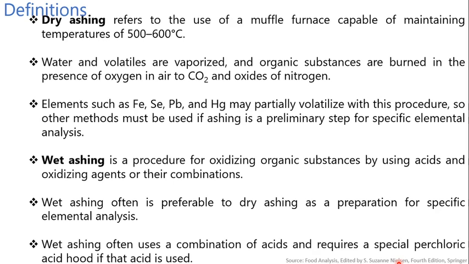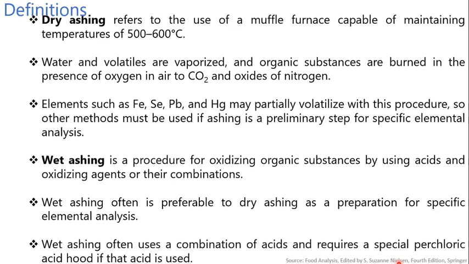Now we have to see some terminologies. The first one is dry ashing. What is meant by dry ashing? Dry ashing is the use of a muffle furnace capable of maintaining a temperature of 500 to 600 degrees Celsius.